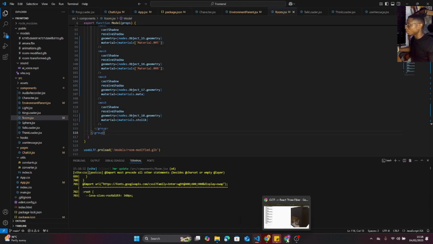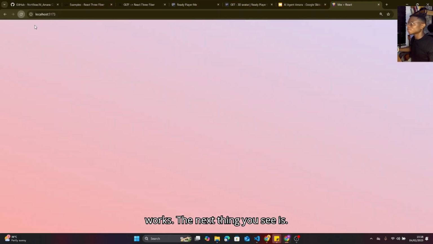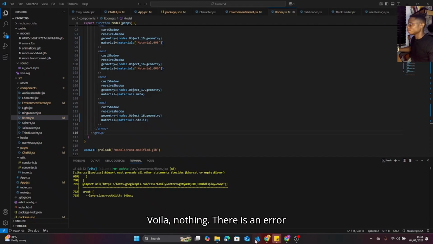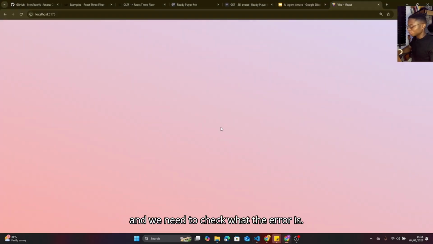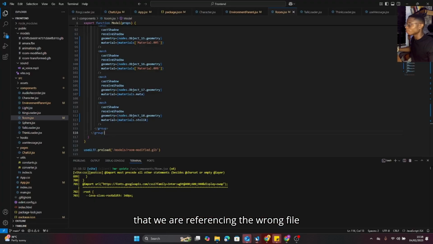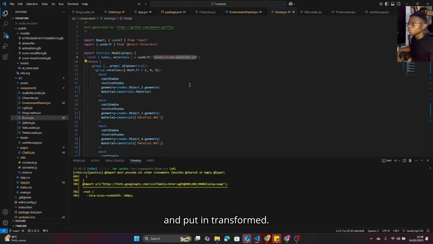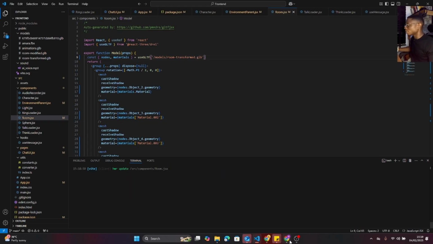I cross my fingers and pray it works. The next thing you see is, voila, nothing. There is an error, and we need to check what the error is. Okay, the error is coming from the fact that we are referencing the wrong file. So I need to go back here and put in transformed. Let's pray it works. Cross our fingers.